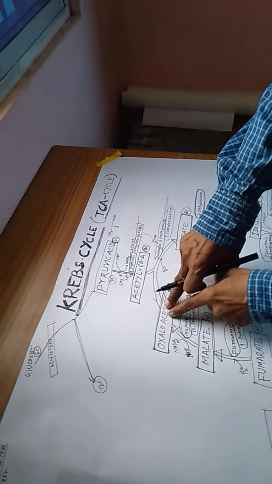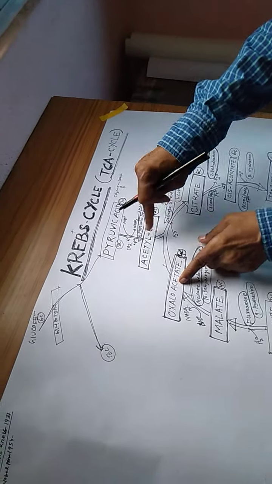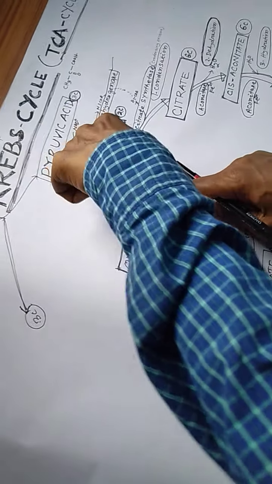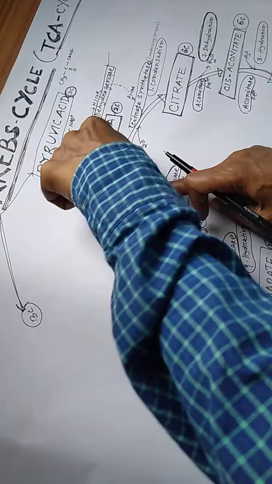Oxaloacetate again combines with acetyl coenzyme A, a 2 carbon compound, and that is again converted into citrate, 6C. This cycle is known as the Krebs cycle, or TCA cycle. In this process, you have to remember the various steps.